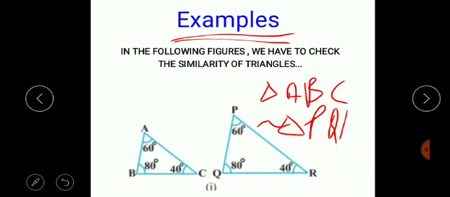And what is the criteria? Here we are having the angle criteria, means all three angles are equal. So we have to select by which criteria the triangles are similar.